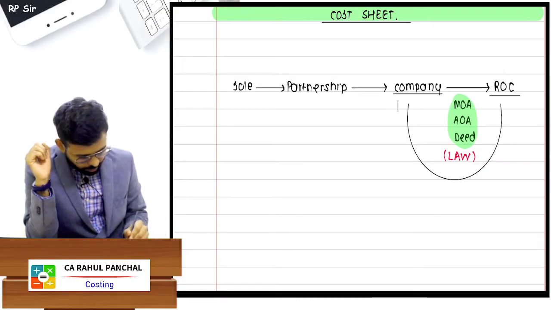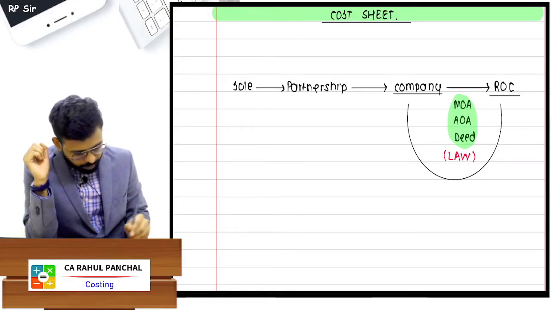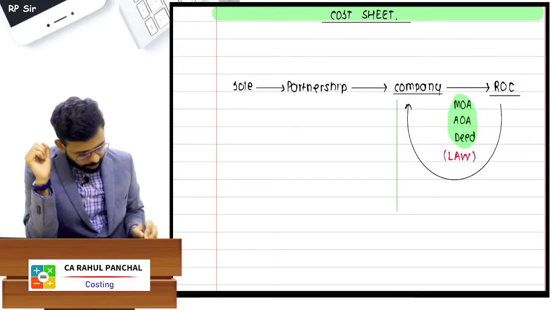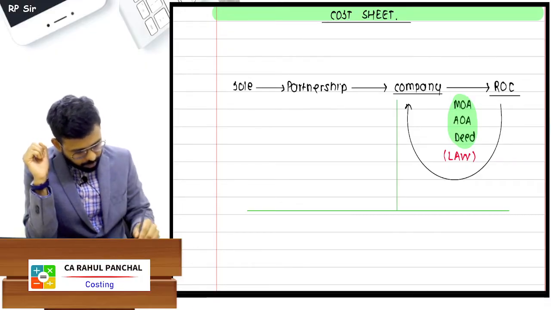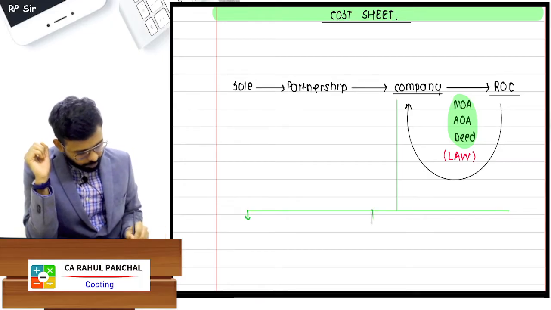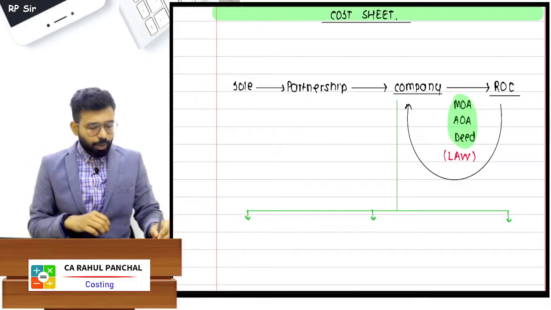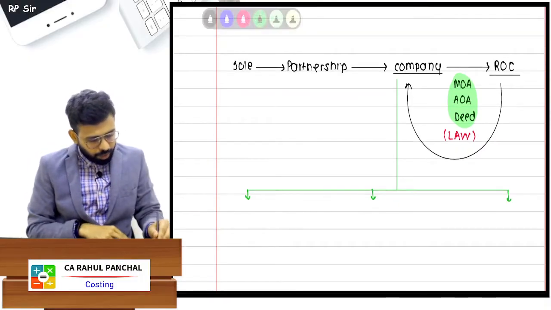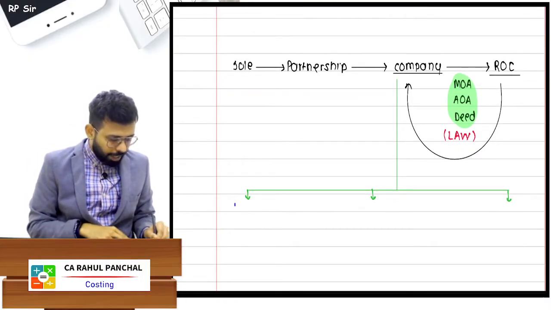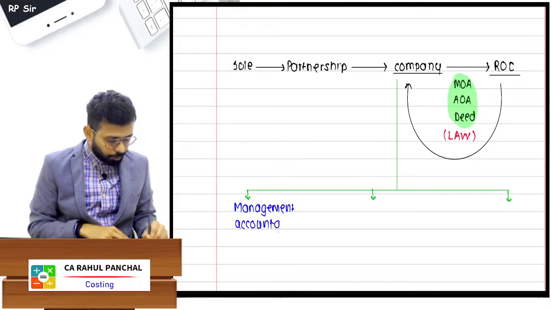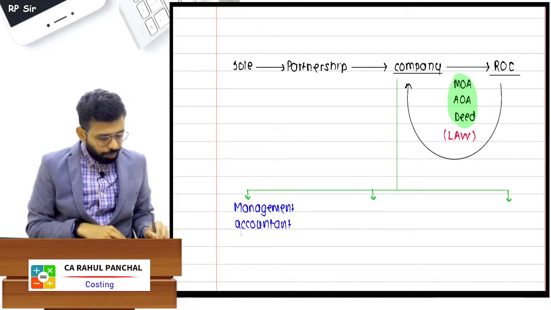Now once you have a company, I can divide my discussion into three parts. Discussion 1, discussion 2, discussion 3. Now there is one accountant who will come into the picture. The name of that accountant will be the management accountant. Okay sir, what will he do? So understand, if I talk about management accountants,